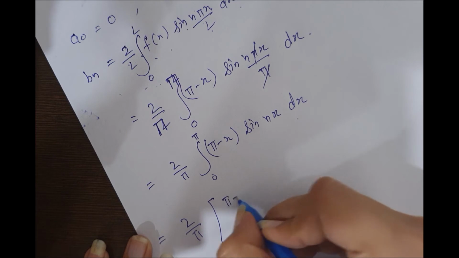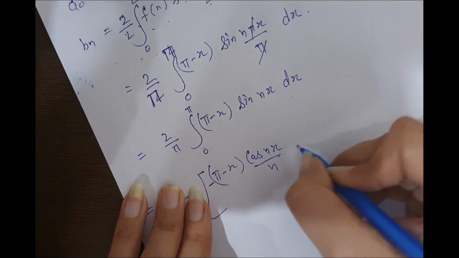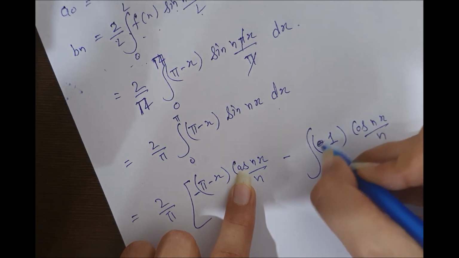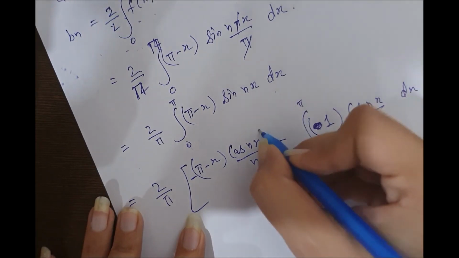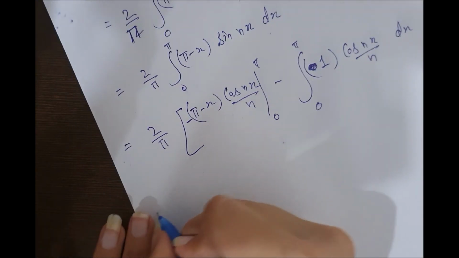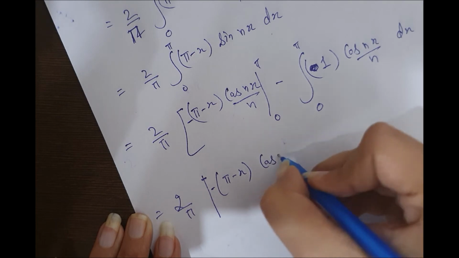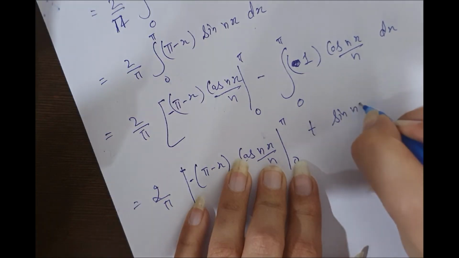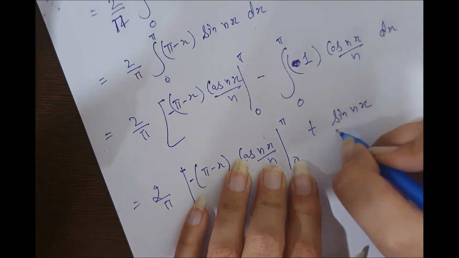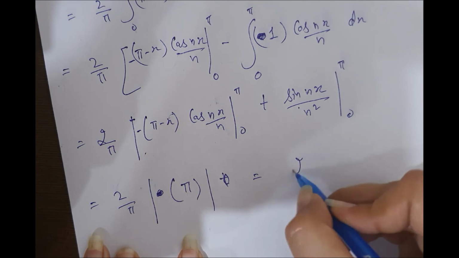Here first function, dx 0 to pi. So the answer comes out to be 2.